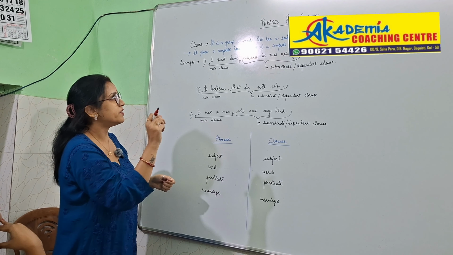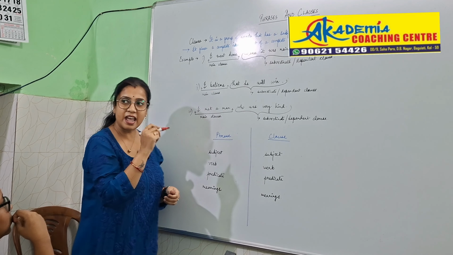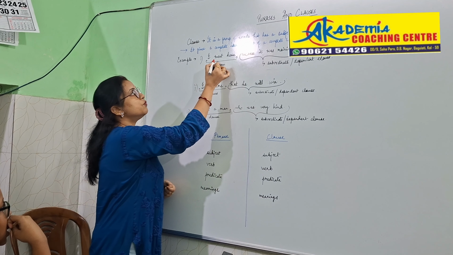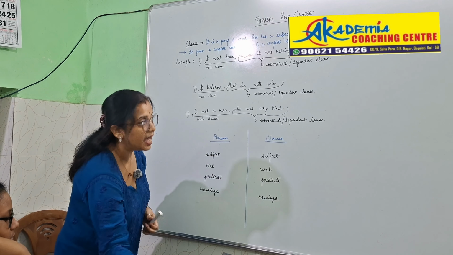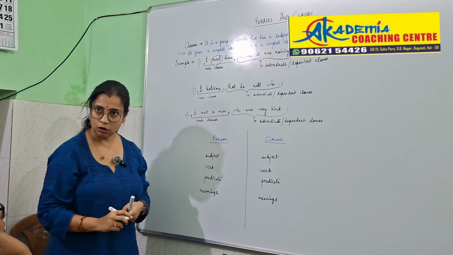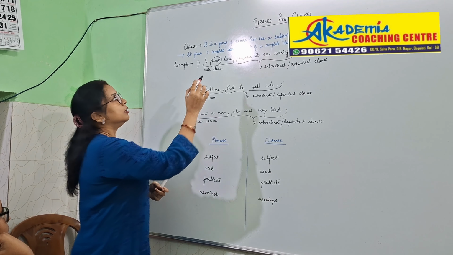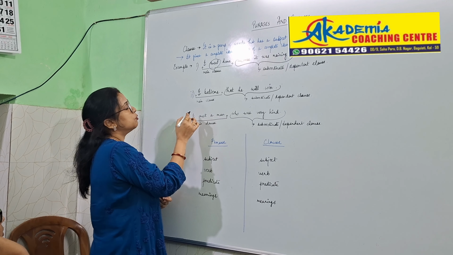Now, one trick you can see over here, whenever you are having a main clause, you will have a finite verb, a main verb. So, next example, it will clarify more.